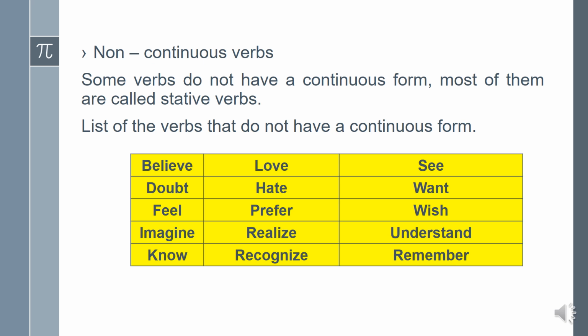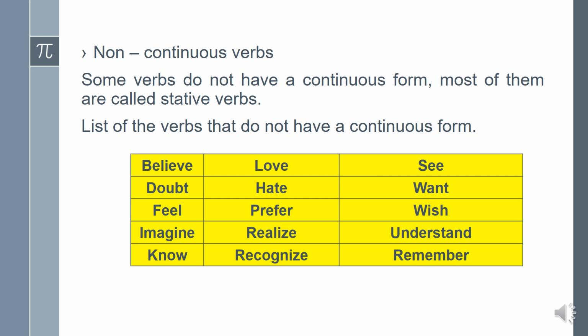Some verbs we should not use in continuous form. What are they? We'll see now. Non-continuous verbs. Okay, as I explained already in the verbs topic in parts of speech, some verbs do not have continuous form. Most of them are called stative verbs. These stative verbs we cannot express in continuous form. There is no continuity.